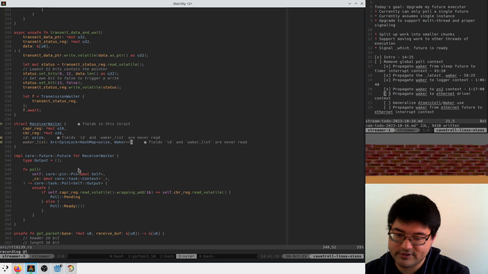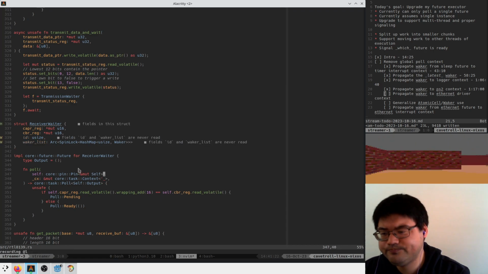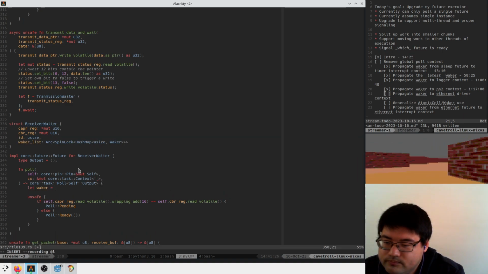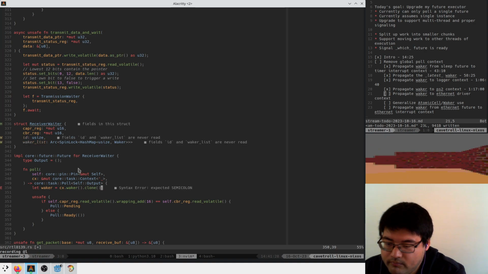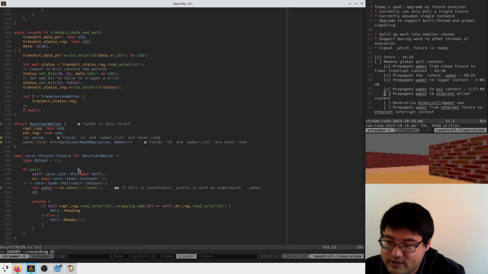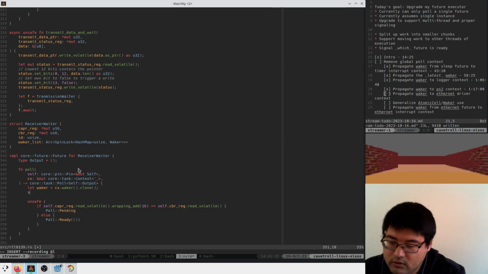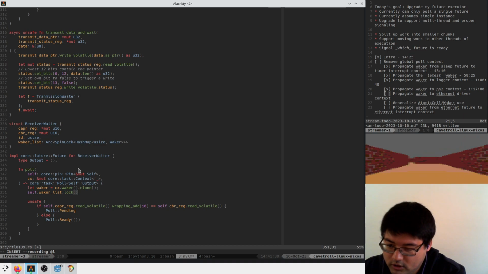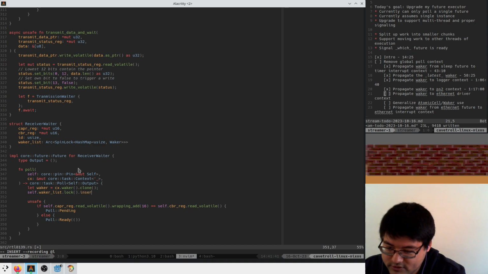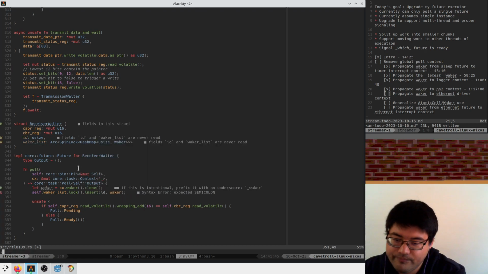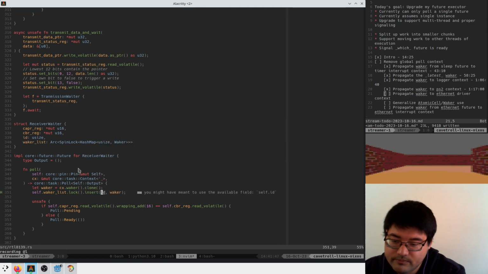Something like this. Is that the right amount of angle brackets? Seems like it is. Here we get the waker, and we insert it at the ID. So we say self.waker list lock insert at ID the waker. Perfect.